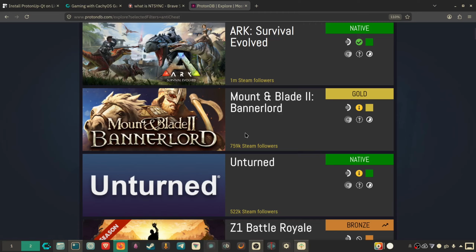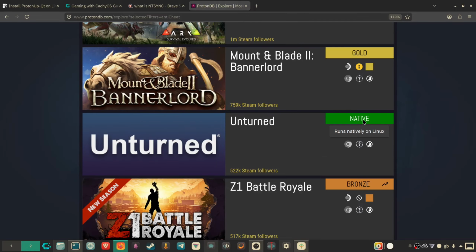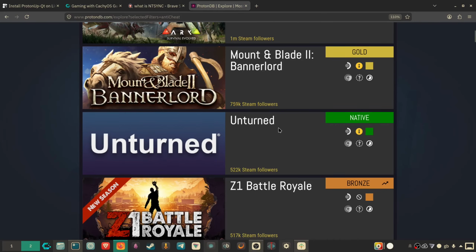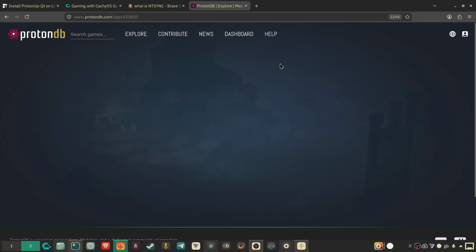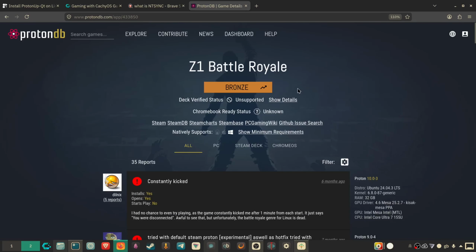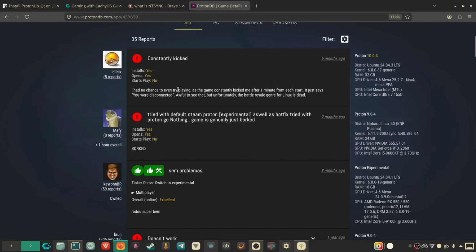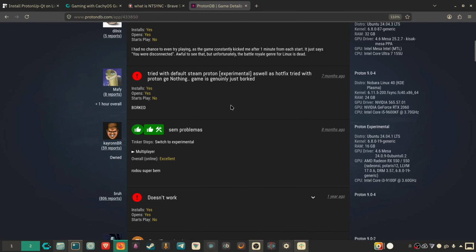And these games are classified under different classifications. So for example, gold means good, silver, bronze, you get the idea. Native means it runs on Linux without the use of a compatibility layer. So there will be some games that run well, like gold, and there might be other games that don't run as well. So if I click on Z1 Battle Royale, we can see that some users are saying that it doesn't work. So it's based on user submissions.